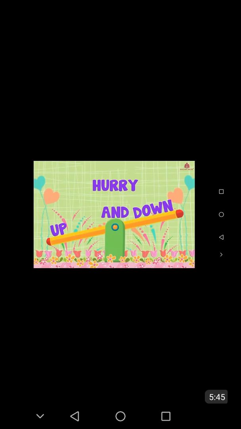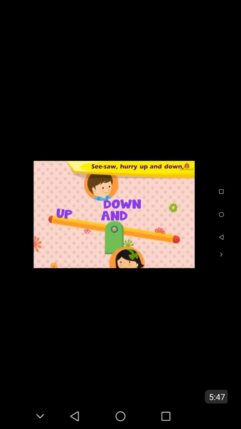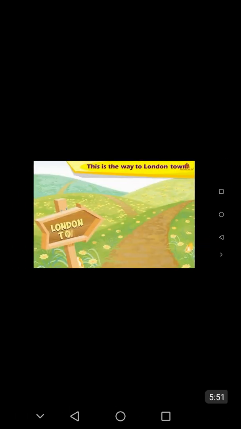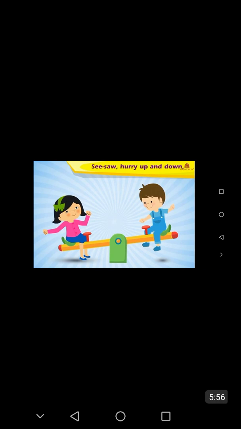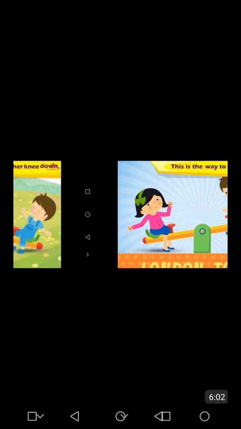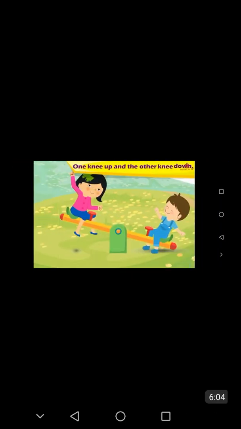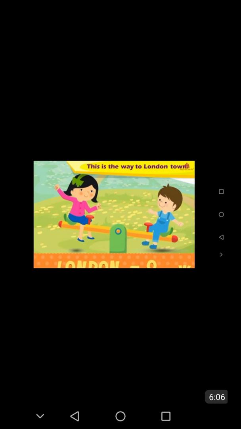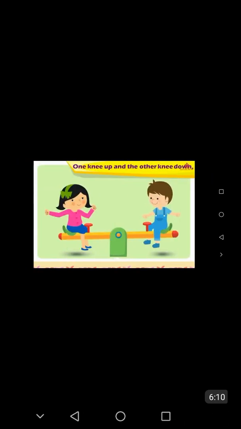Hurry up and down. Seesaw, hurry up and down. This is the way to London town. One knee up and other knee down.